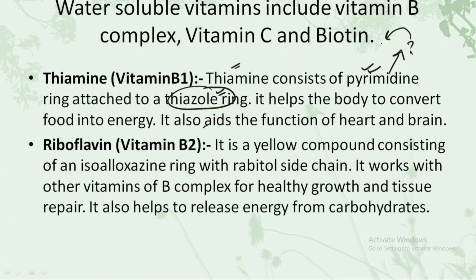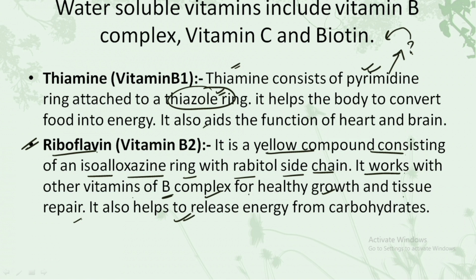So first one was the vitamin B1 and the chemical name for the same is the thiamine. The next one is the vitamin B2 and the chemical name for the same is the riboflavin. It is a yellow compound consisting of an isoalloxazine ring with a ribitol side chain. It works with other vitamins of B complex for healthy growth and tissue repair. It also helps in the release of energy from the carbohydrates.